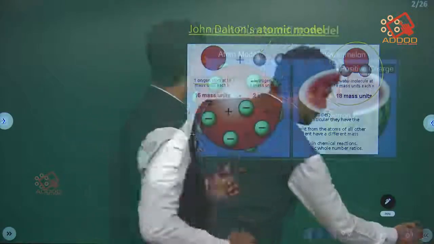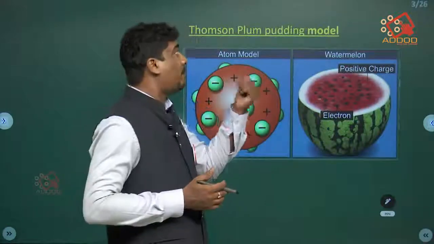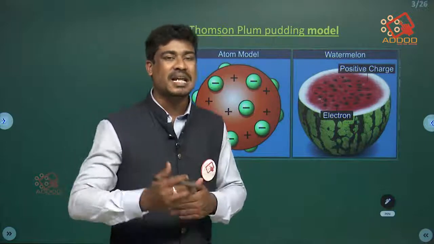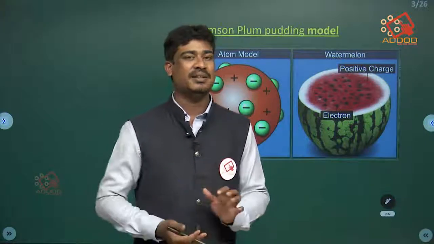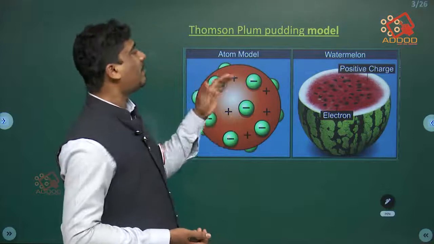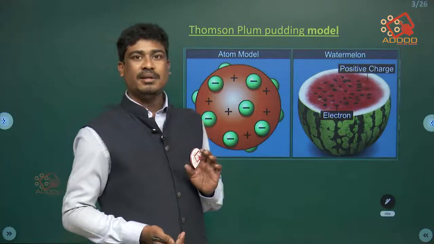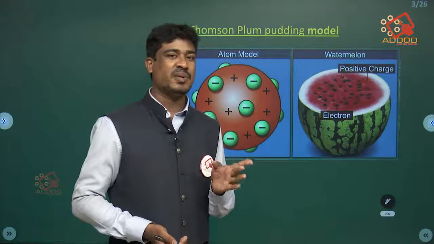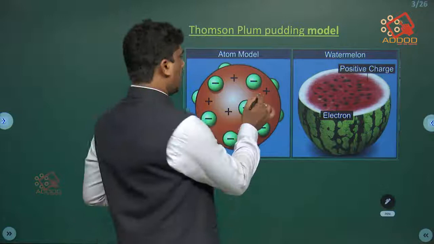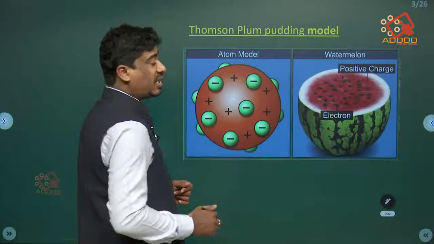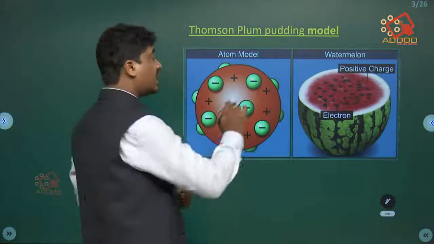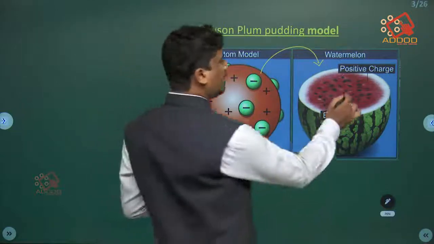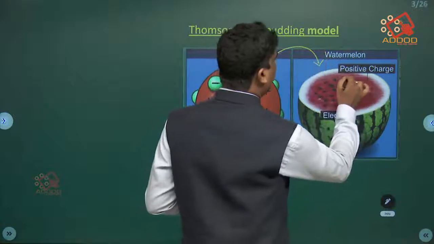Coming to the next, Thomson's plum model. This is also studied in the 9th standard. I am just rewinding the topics learnt there. He discovered two things, positive and negative charge ions. The positive charges are in red color, the negative charge ions are in green color. This is explained by comparison with a watermelon.